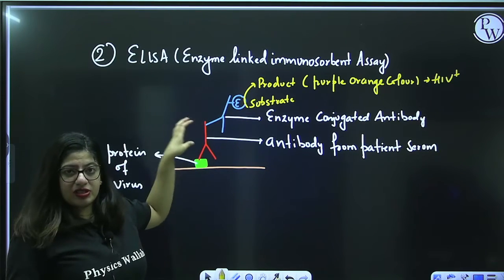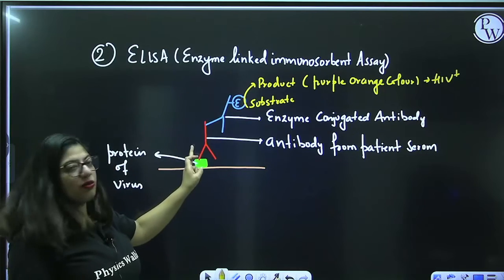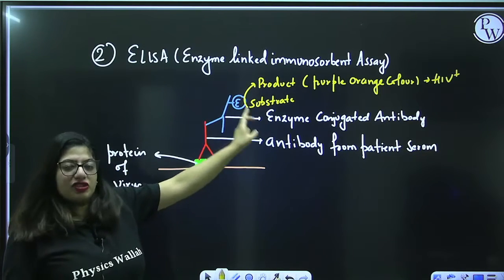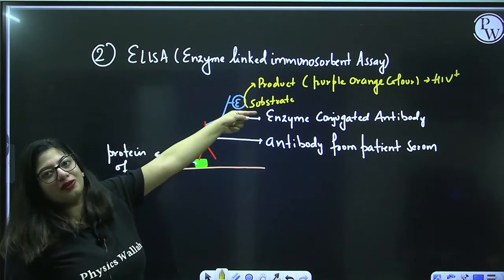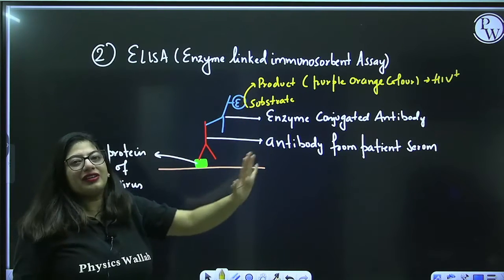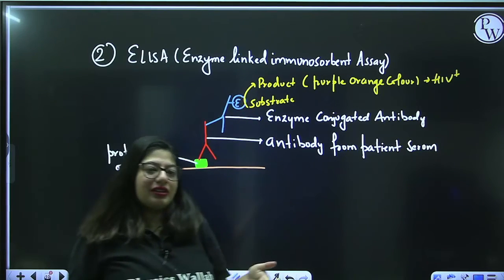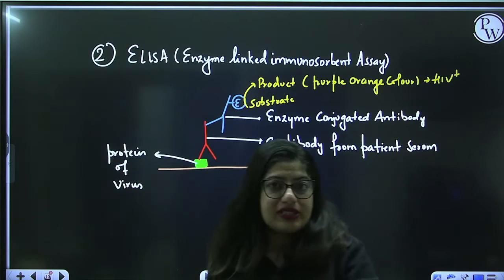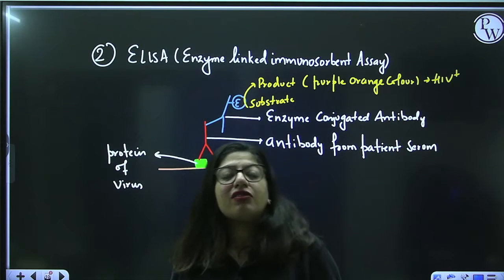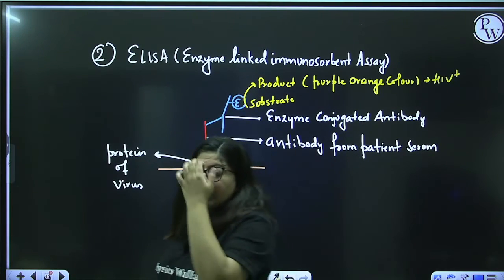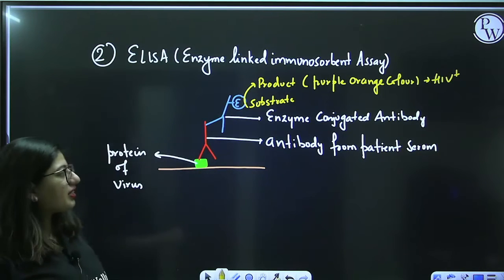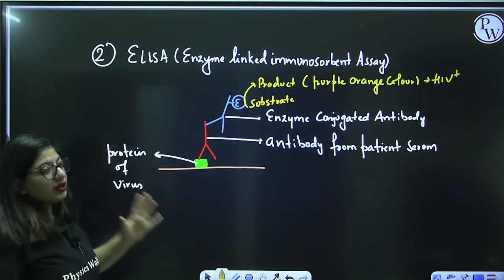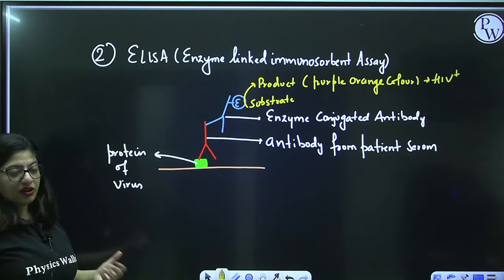If the person is HIV positive, antibody will be there. If this antibody 1 is there, 2 will join, which has the enzyme, and substrate will be converted into product. So this is how you can detect whether a person has antibody in their blood, because if antibody is there, the person will definitely have the virus in their body. So this is the second test, which is ELISA. This is how you can detect whether a person is positive or not.